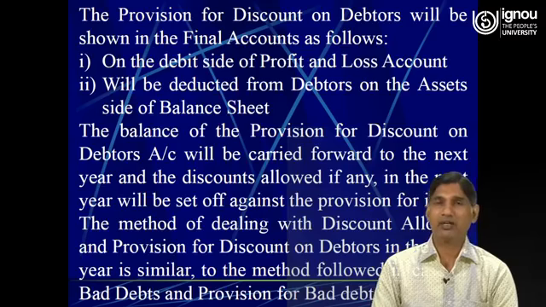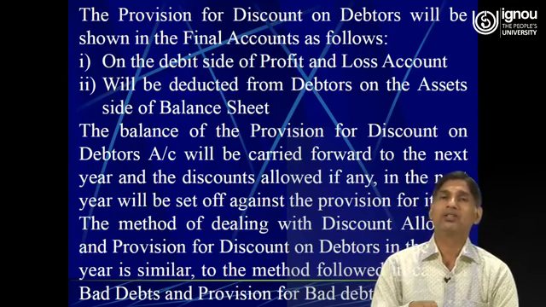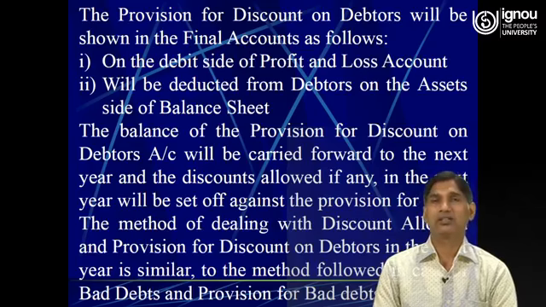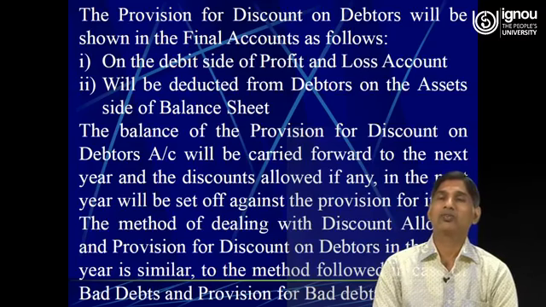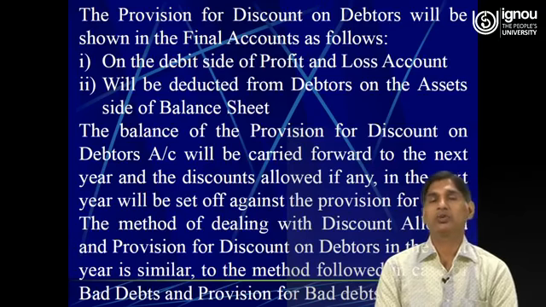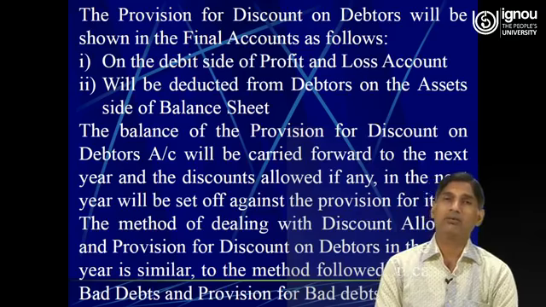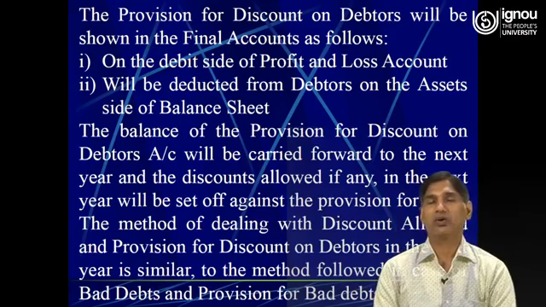Bad debts plus further bad debts plus new provision minus old provision. The old provision is given in the trial balance, that is, the amount of provision for doubtful debts which is provided on the credit side of the trial balance. So this is how we show the net amount on the debit and credit side of the profit and loss account.